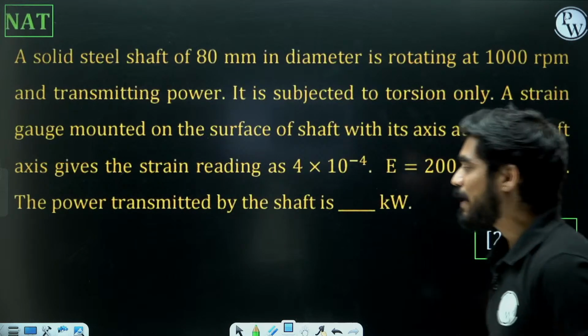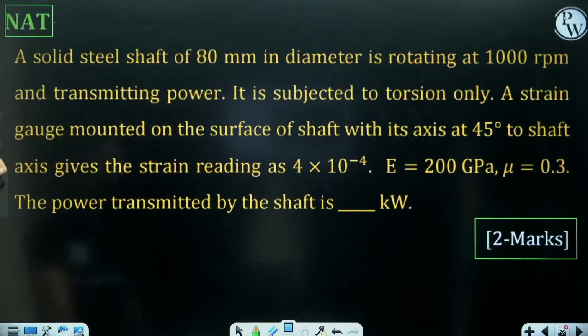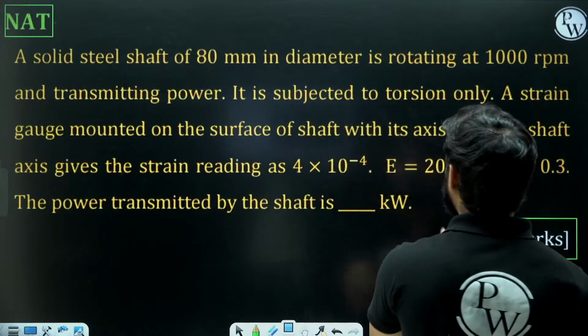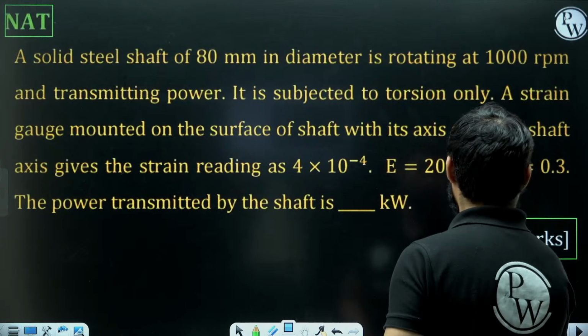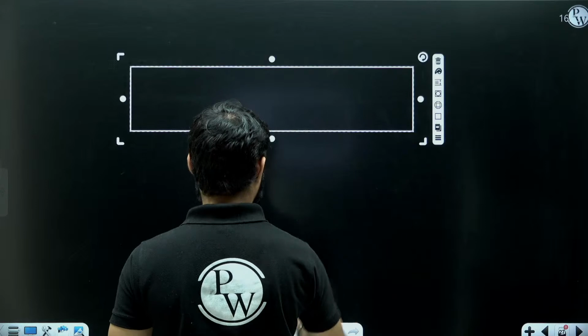In order to find power transfer, we need the RPM and we need the torque. So we have the RPM, but we don't have torque, but we have the strain reading at 45 degree to the shaft. So let's say this is our shaft, which is subjected to torsion.